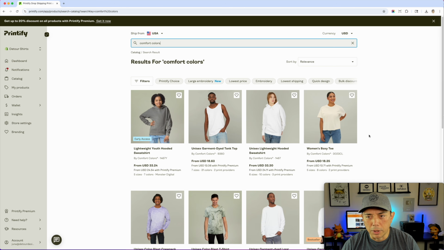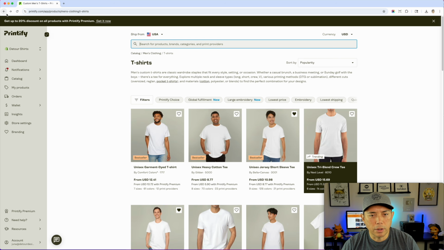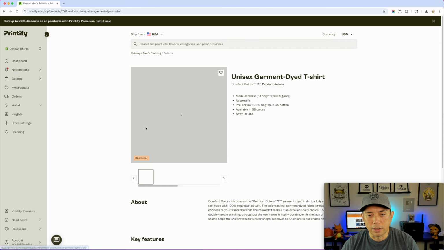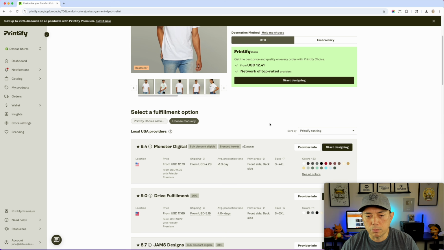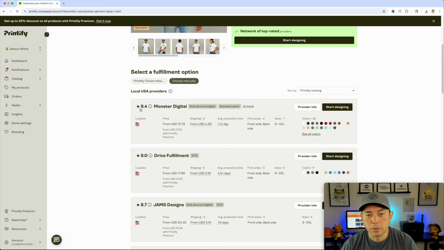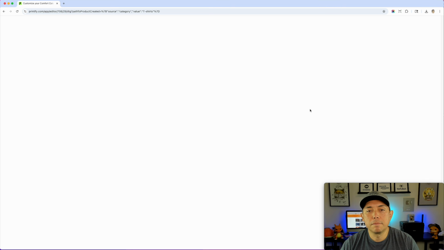Very cool. But I like the one that we saw earlier. I think it said, yeah, bestseller. So I would stick with this one. It's a bestseller. It's also Comfort Colors. So I'm gonna click on here. I mainly use Printify Choice Network, but you can choose manually too. Monster Digital is pretty good, 9.4. So I'll do that. Start designing.